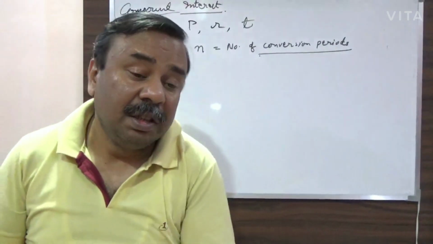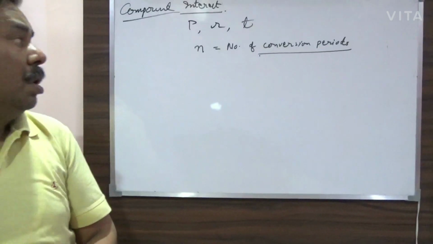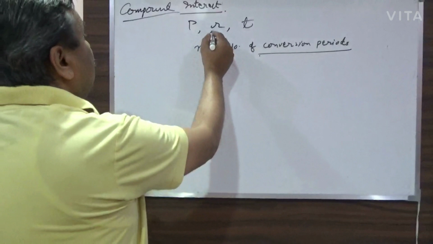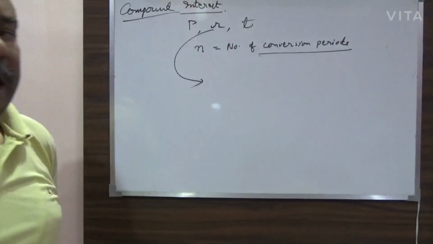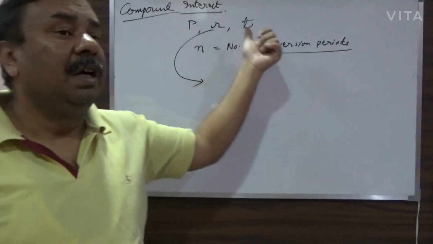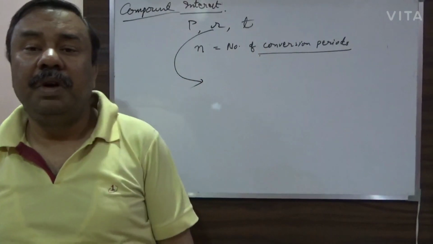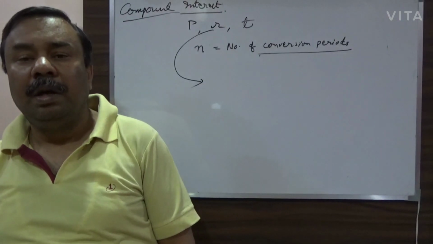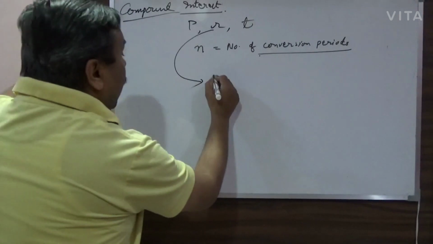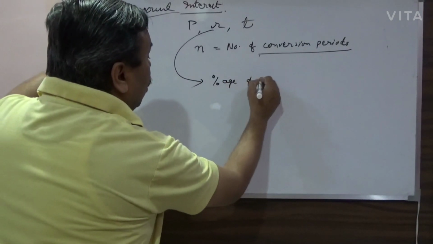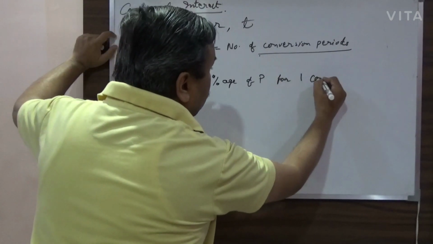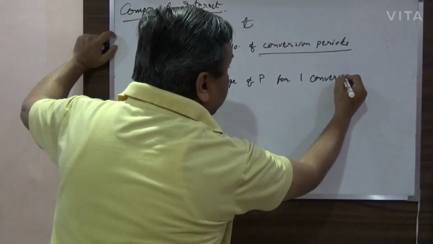That is what is given to you, and this R is actually not as in the case of simple interest. There I told you that R is a percentage of principal for 1 year, but in this case R will be a percentage of P for 1 conversion period.